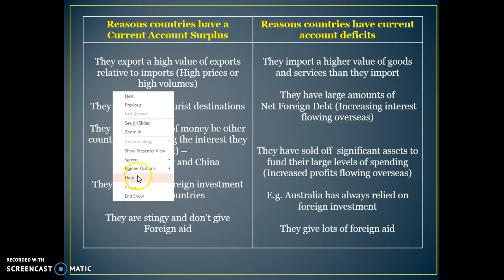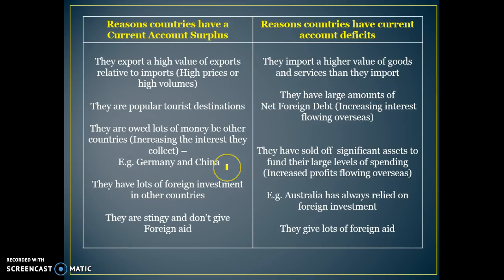Okay, in this video I just wanted to sum up why some countries will have a current account surplus while other countries may have a current account deficit. Some reasons for that would be, for example, that the country might export a high value of exports relative to imports. So they might be a country that exports a lot of oil. Most of those types of countries will have high current account surpluses.